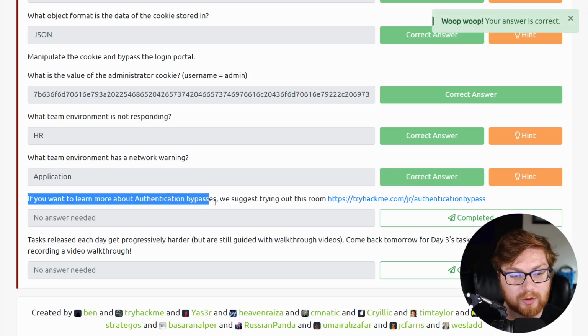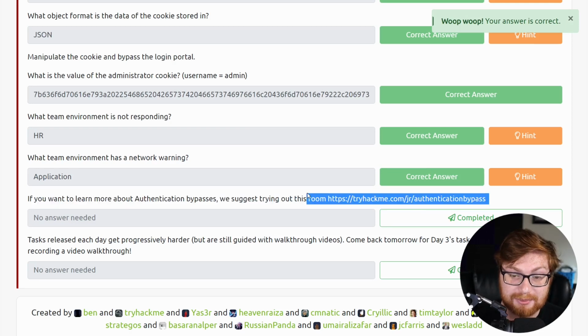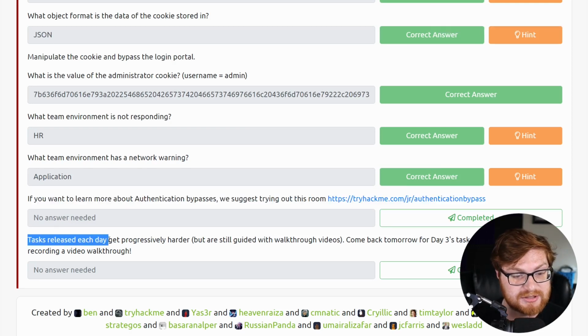And if you want to learn more about any authentication bypasses, we suggest trying out this room, authentication bypass. Tasks get released each day and progressively harder. Yep, kind of as we knew from yesterday. Come back tomorrow for day 3's task, where Namsek will be recording a video walkthrough.